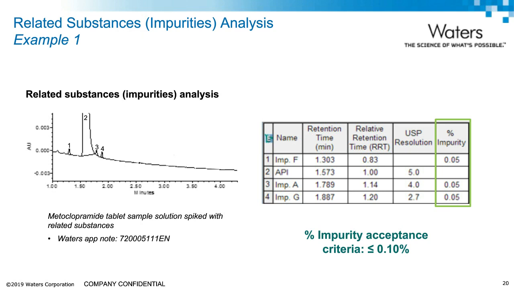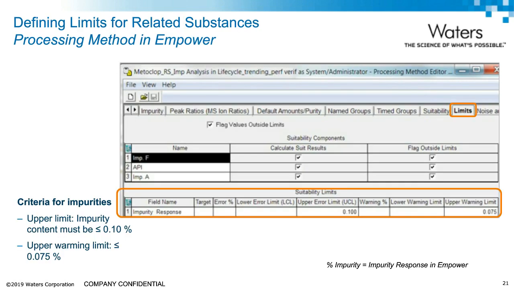In this case, we can use Empower control charts to perform trend analysis. But first, we must specify limits for the impurity in the Limits tab of the processing method.